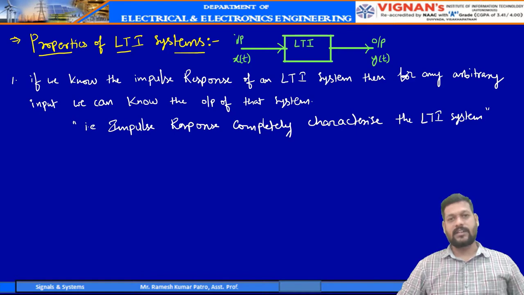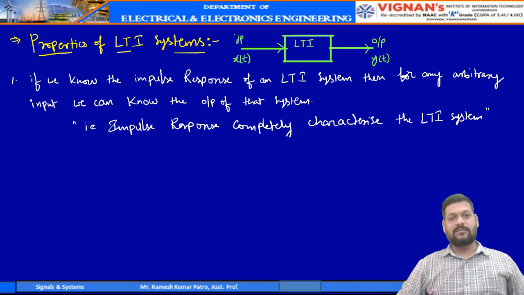The system properties were already discussed in Unit 1. We classified the systems into some categories like linear and non-linear, time variant and time invariant, causal and non-causal, static and dynamic, stable and unstable. These system properties and classifications can be determined for an LTI system by looking into its impulse response.